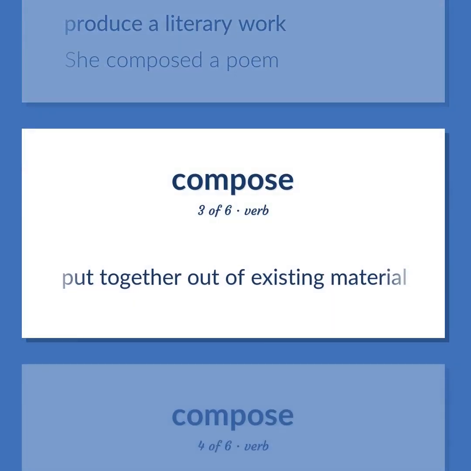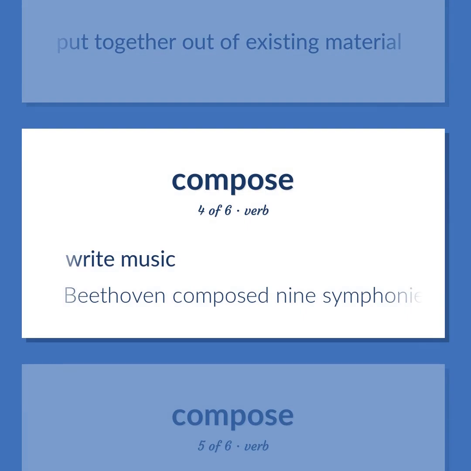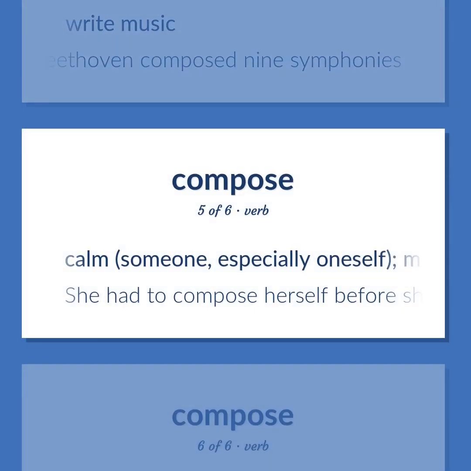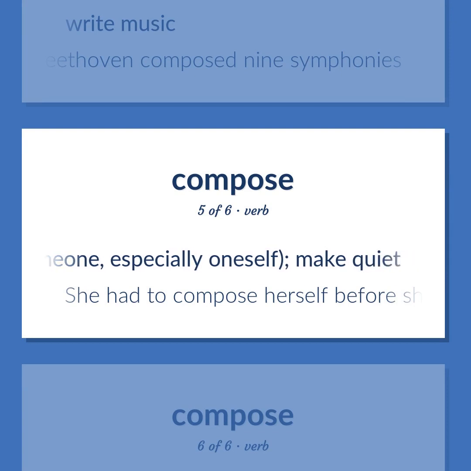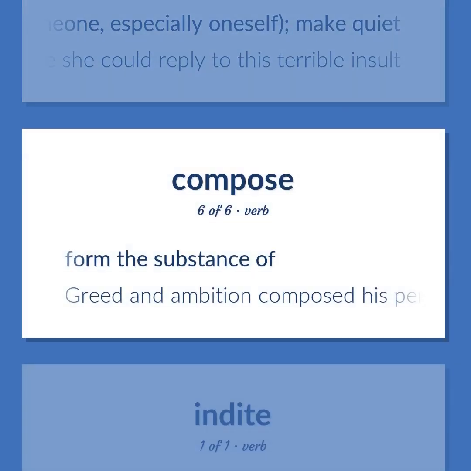Put together out of existing material. Write music. Beethoven composed 9 symphonies. Calm, someone, especially oneself, make quiet. She had to compose herself before she could reply to this terrible insult. Form the substance of. Greed and ambition composed his personality.